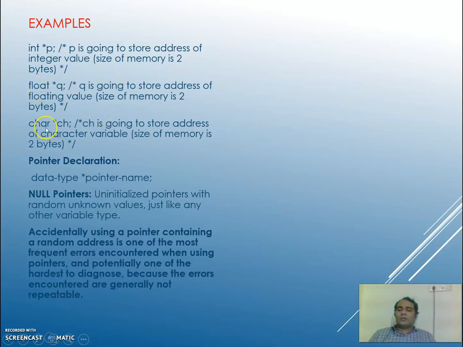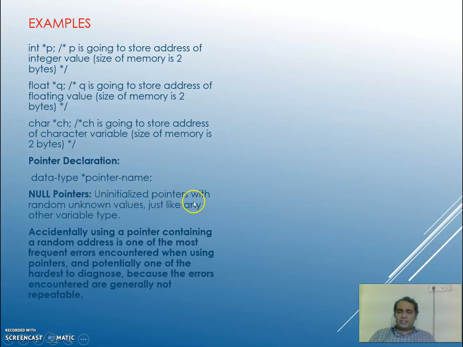And char *ch. ch is going to store the address of a character variable again. So this way I can declare. I can have a pointer to a single variable, I can have a pointer to an array, I can have a pointer to a structure, I can have a pointer to a function, I can have a pointer to a union, I can have a pointer to a pointer also. So data type, asterisk, pointer name. This is how I define, declare a pointer.